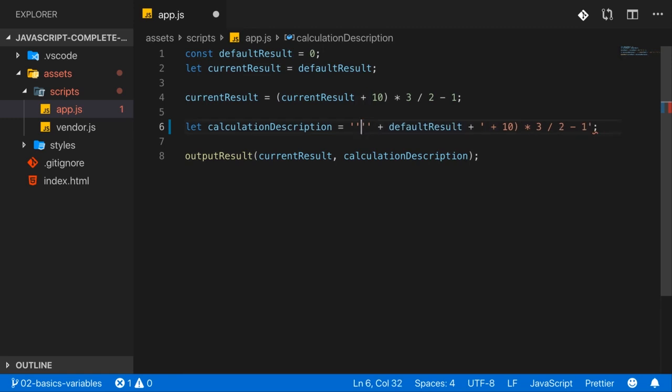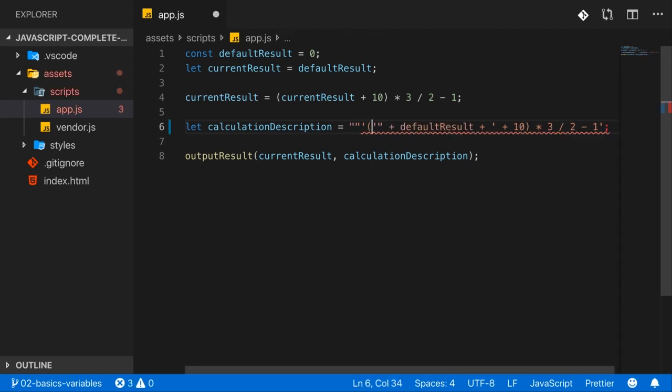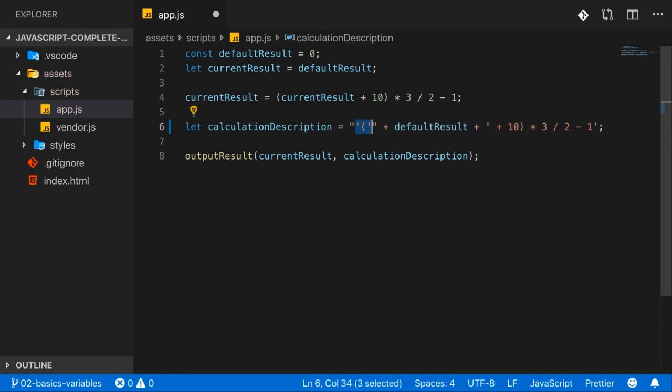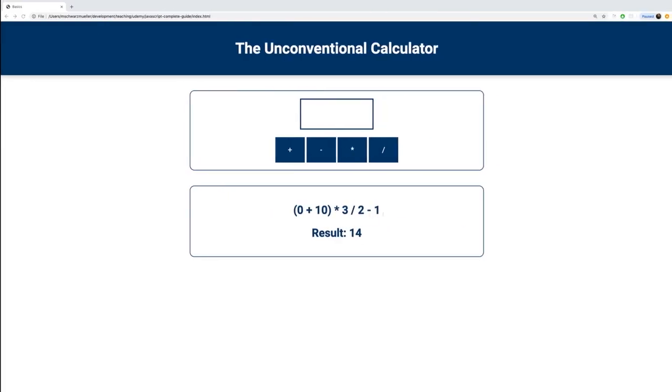So if you want to output the single quote character, you can actually take advantage of the double quotes and, for example, wrap your string that contains the single quote which you want to output between double quotes. Because now we use double quotes to create a string, everything in between is treated as text, and therefore if we save that and we reload, now we see the single quotes here as well.